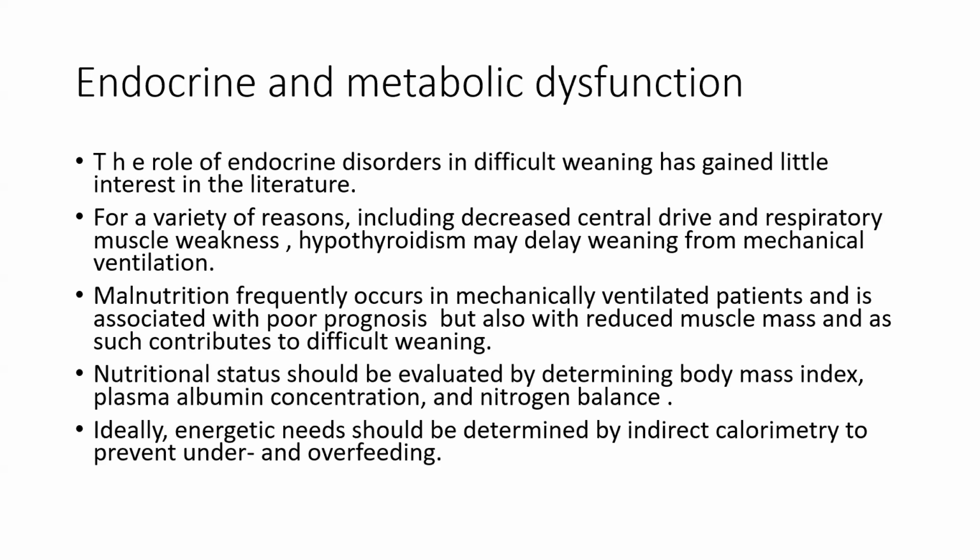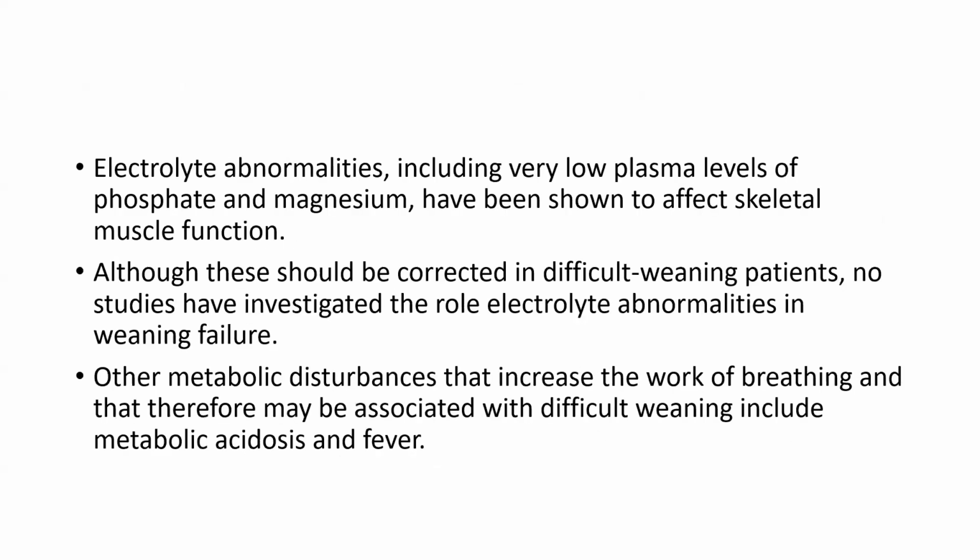So the nutritional status should be evaluated by determining body mass index, plasma albumin concentration, and nitrogen balance. Ideally, energetic need should be determined by indirect calorimetry to prevent under- and overfeeding. Electrolyte abnormalities, including very low plasma levels of phosphate and magnesium, have been shown to affect skeletal muscle function.